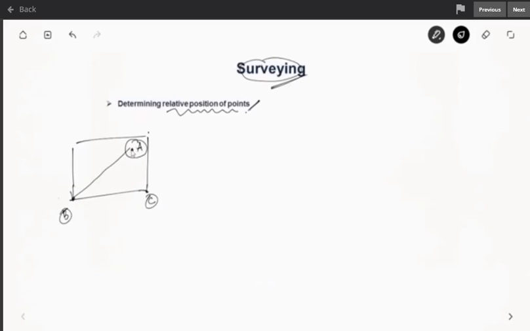If you take a linear measurement from B and C, you can locate point A, or you can also use angle and linear measurements as well. So this is at the ground level. And suppose you want to know the height of a building. We can determine the height of the building without measuring the height directly, vertically. From here, if you have an instrument from where you can sight the top of the building, and then with a chain or a tape you can measure this horizontal length, and with an instrument you can find the angle also. So with the help of these two measurements you can find the height of this building.